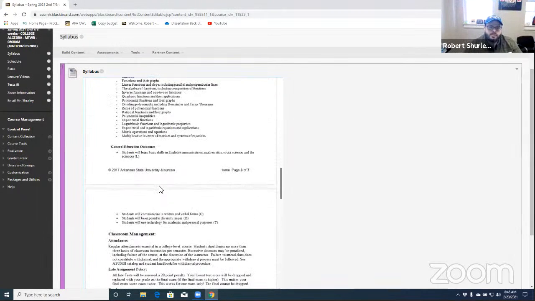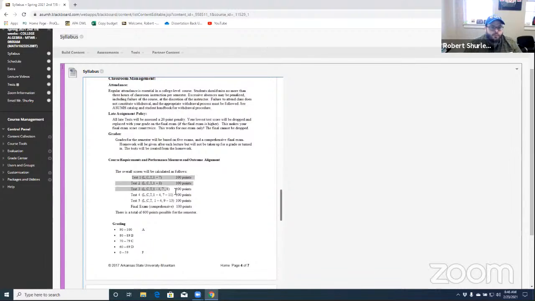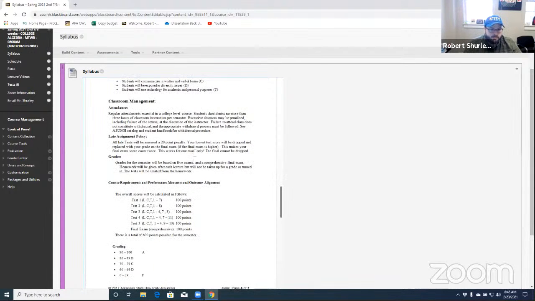You can read the rest. Okay. There will be 5 regular tests, which are all worth 100 points. And then the final, which is worth 100 points. Now, I do have a late test penalty. So all late tests will be assigned a 20-point penalty. The tests are due that day. And if you turn them in late, you've got to get it done within 2 days. But if you turn it in late, you're going to get, actually, all late tests will be